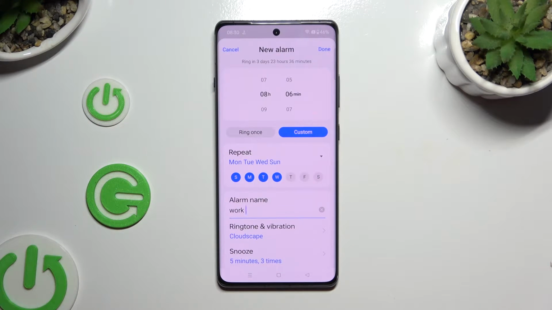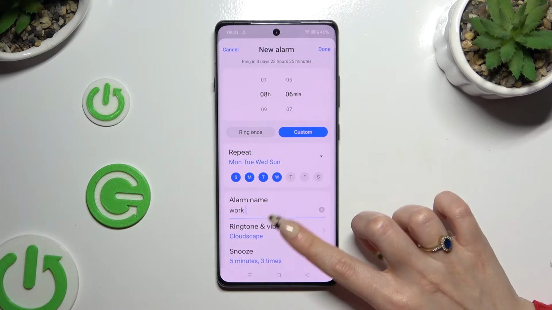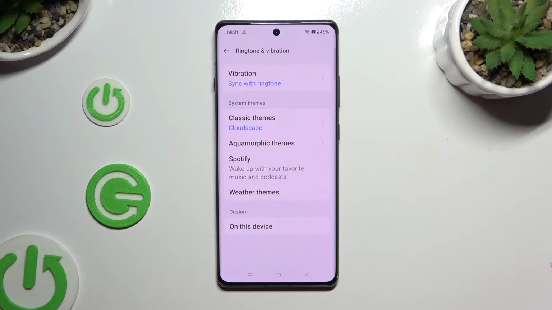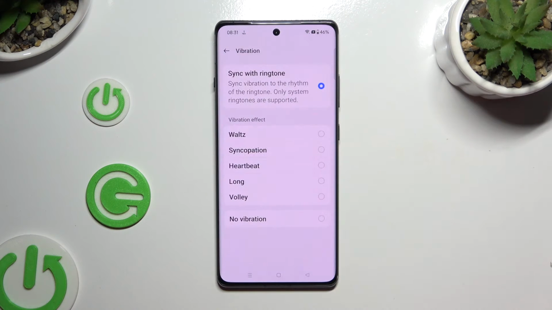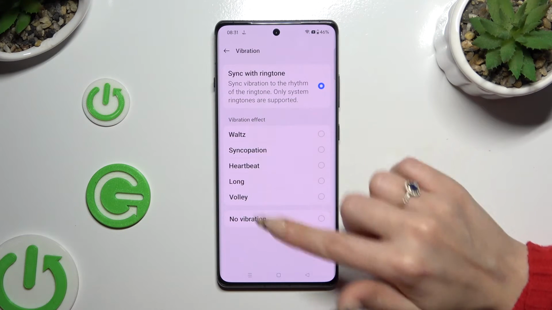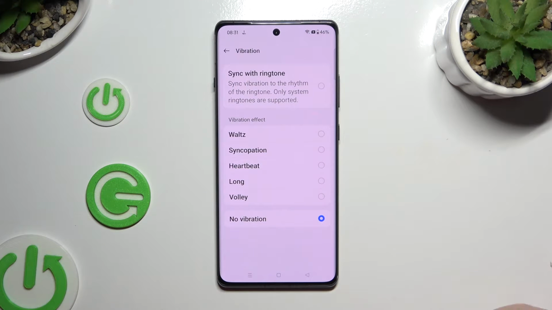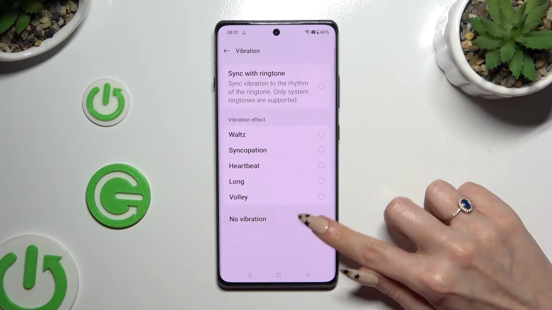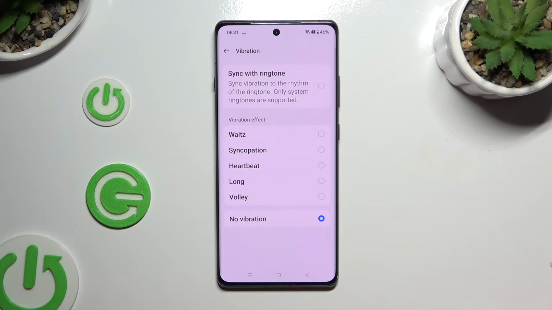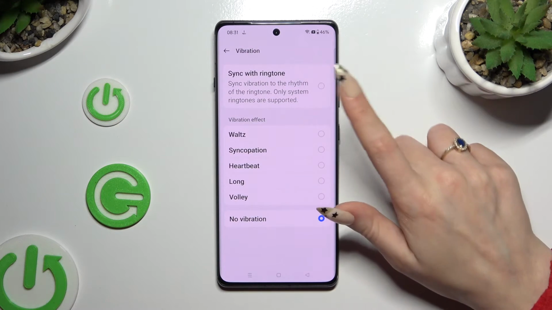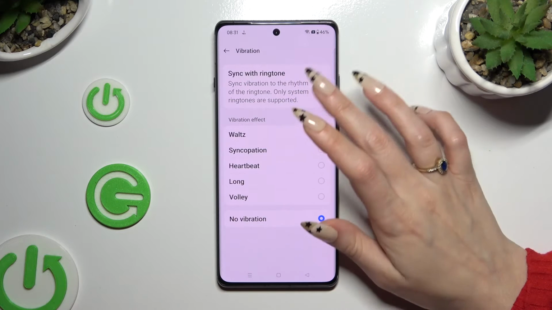and tap on ringtone and vibration section. In it, you can select vibration at the top and click on the best pattern for you. You can also disable vibration by choosing no vibration or synchronize them with ringtone by clicking on this option at the top.